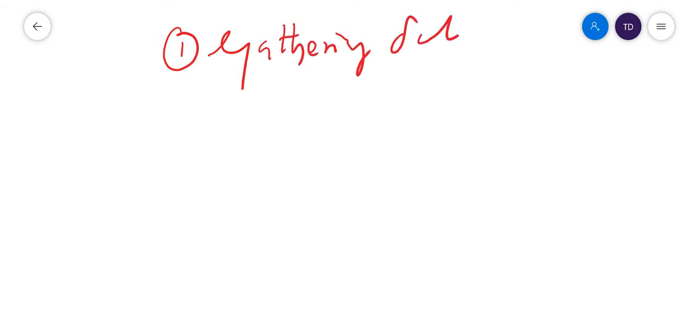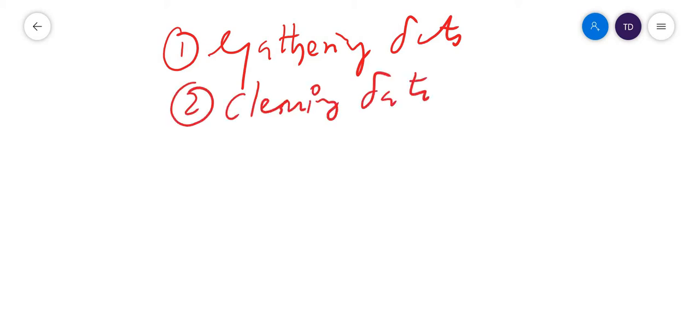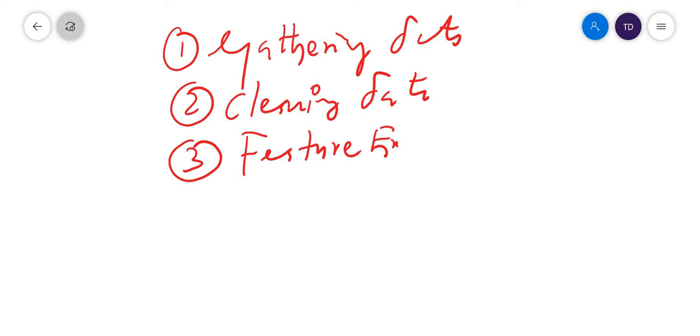life cycle of a machine learning project are: the first one, gathering the data; second one, cleaning data; third one, feature engineering. We have videos related to feature engineering. A separate playlist is there, you can watch it. Fourth one, defining the model.